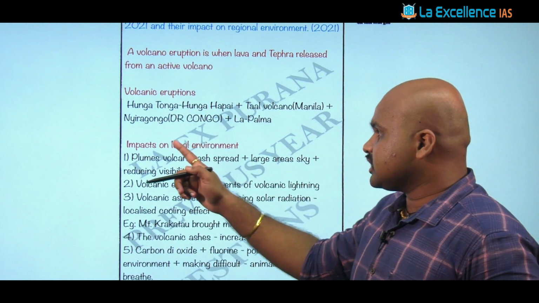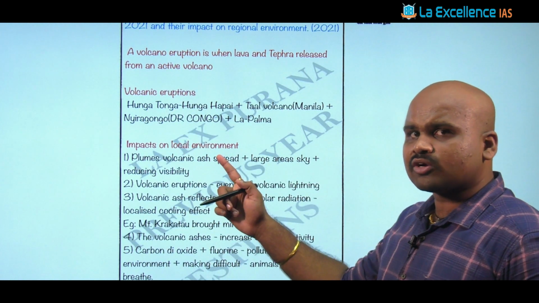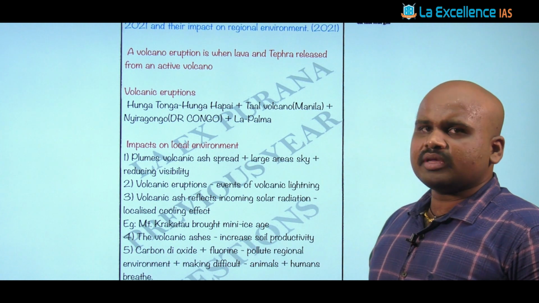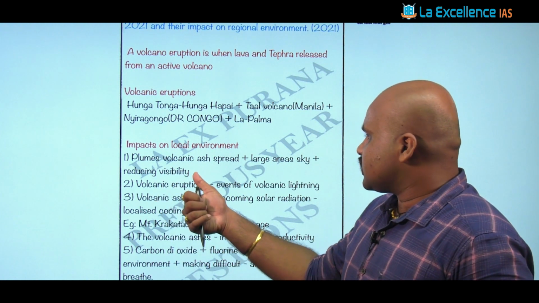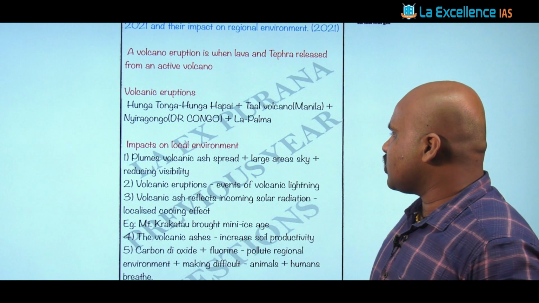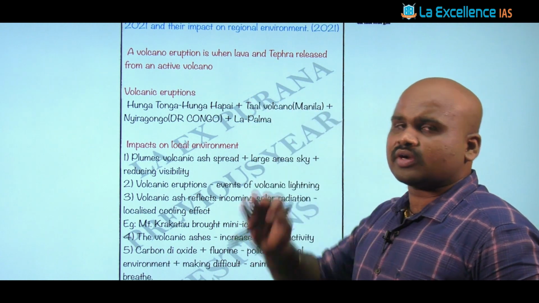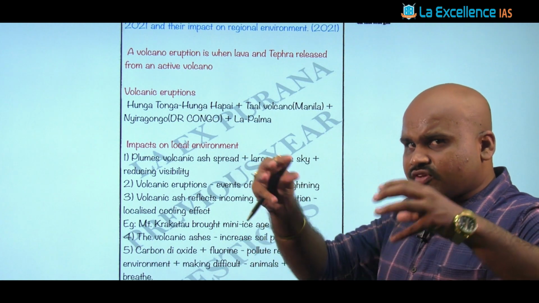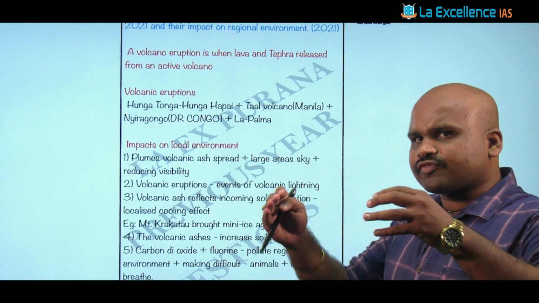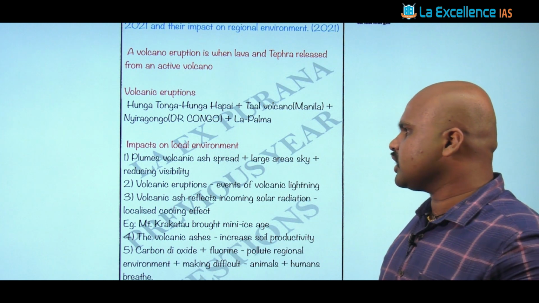And once we talk about this, the impact on the local environment. We talk about the impact with respect to reducing the visibility. It is about acting as a pseudo cloud over that particular region, because there is so much emission and composition that happens with respect to volcanic eruptions.